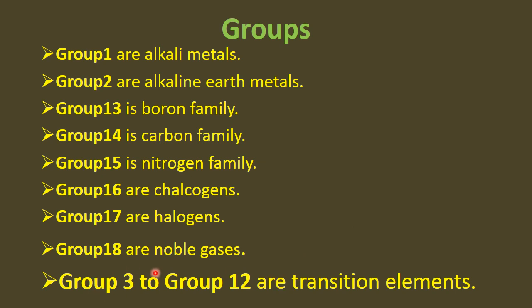Group number 3 to 12 are transition elements. These groups are not included in your syllabus, but for your information, these are the groups with d subshells in completion. Their d subshells are not complete, so they are under completion. These are transition elements. The rare earth elements and the radioactive elements, which are lanthanides and actinides, are part of these groups.